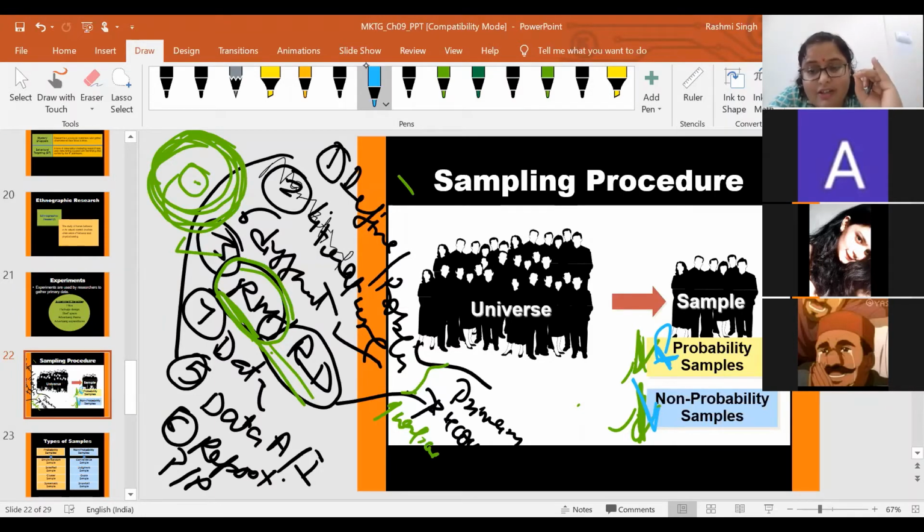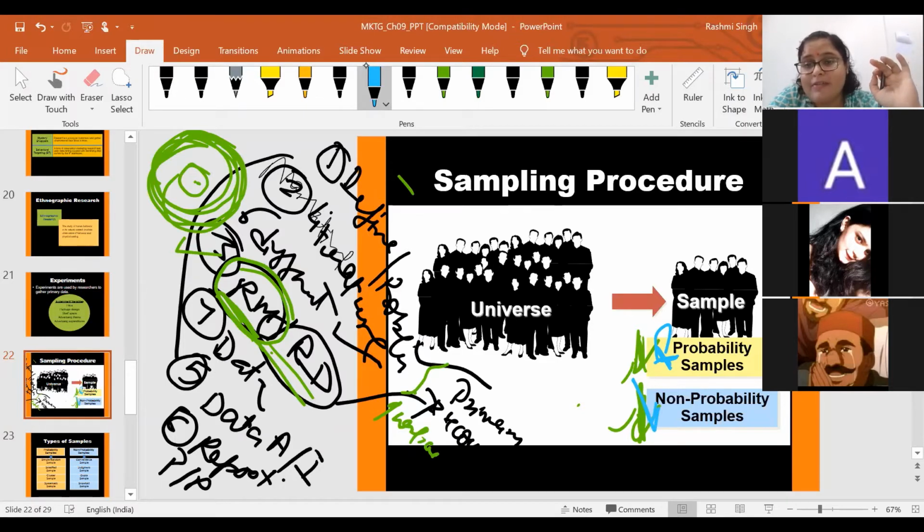When the researcher is not using any kind of statistical techniques, it's simply based on the researcher's judgment, the researcher's convenience, the researcher's behavior. On that basis, the researcher will select some sample. Then that would be known as non-probability sampling.